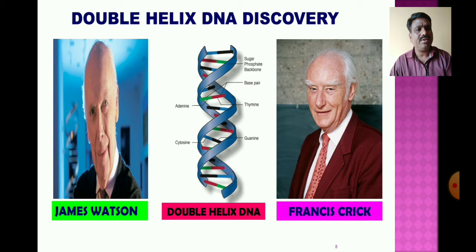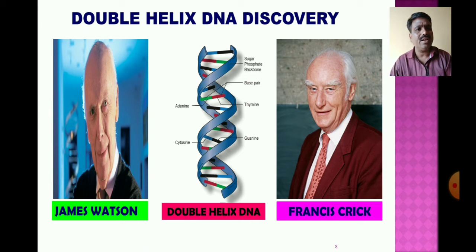After the discovery in 1953, both scientists were awarded the Nobel Prize for their contributions in the discovery of the double helix of the DNA. The Nobel Prize for the double helix of the DNA was awarded in 1956. James Watson and Francis Crick's double helix DNA.